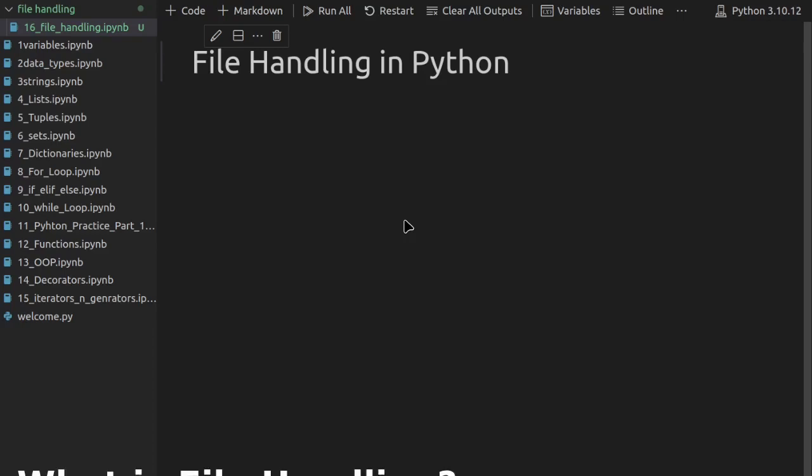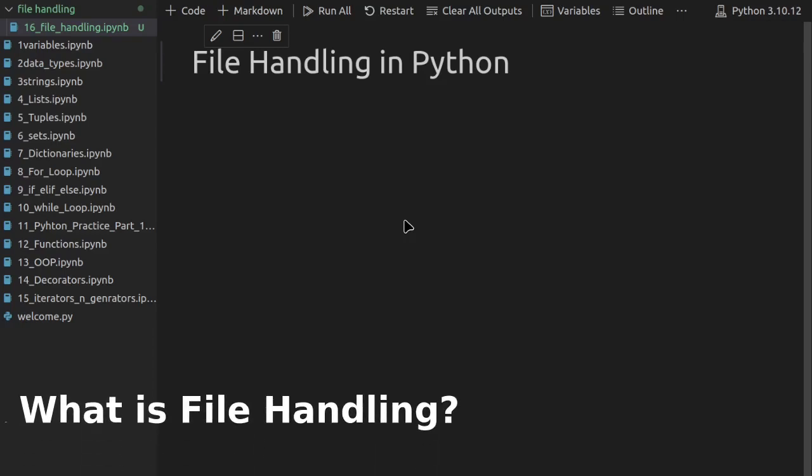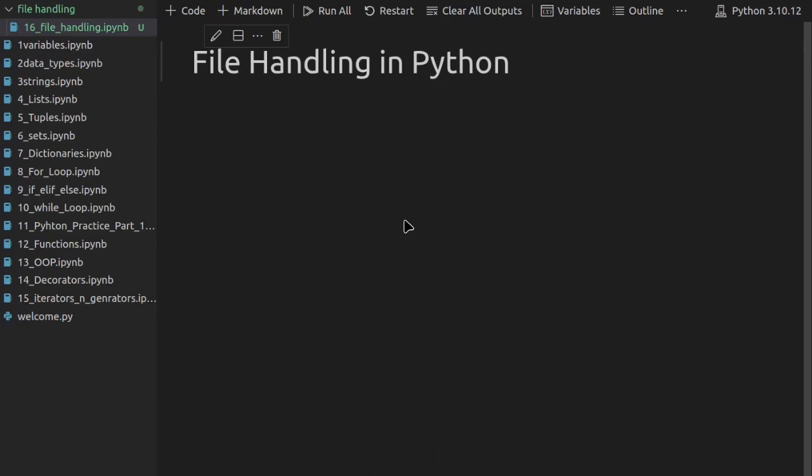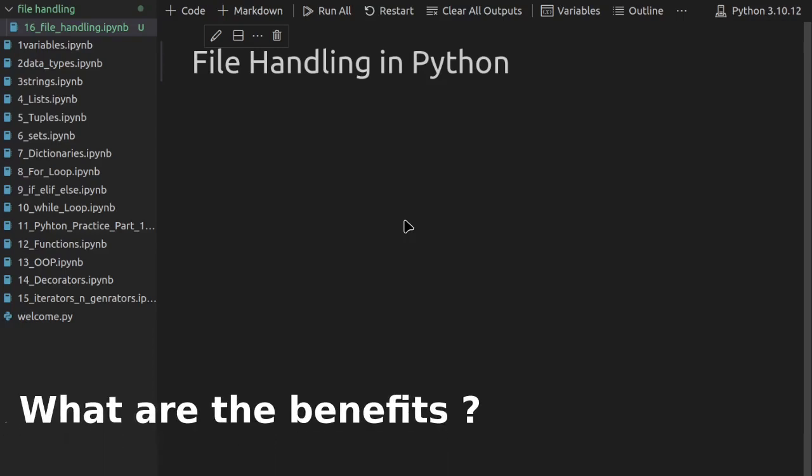What is file handling in Python? File handling in Python is nothing but the ability to deal with files. That is, doing operations such as reading the file, writing the file or appending to your file. But why do we even use file handling in Python? What are the benefits? Let me show you with one example here.